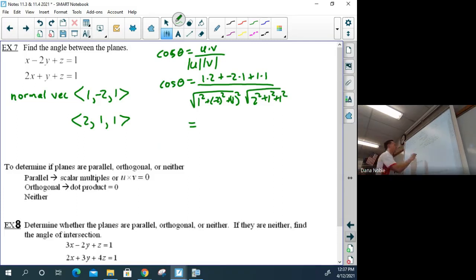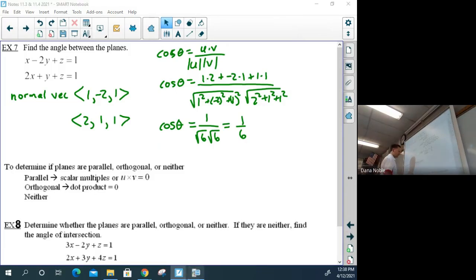The numerator looks like a 1. Denominator, what's that, a 1, a 4, a root 5. Second one, wait, how about a root 6? I think I misadded there. Let's go with a root 6 and a root 6. Okay, bring down our cos theta. If you want to go straight to the calculator now, you can, but we could simplify this. Root 6 times root 6 is actually 6, so we get 1 over 6. And now at this point, we want to find the angle between. Let's bring up the calculator.